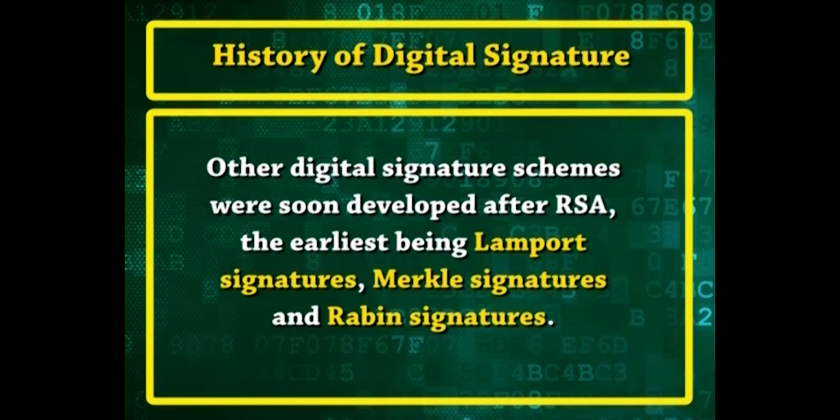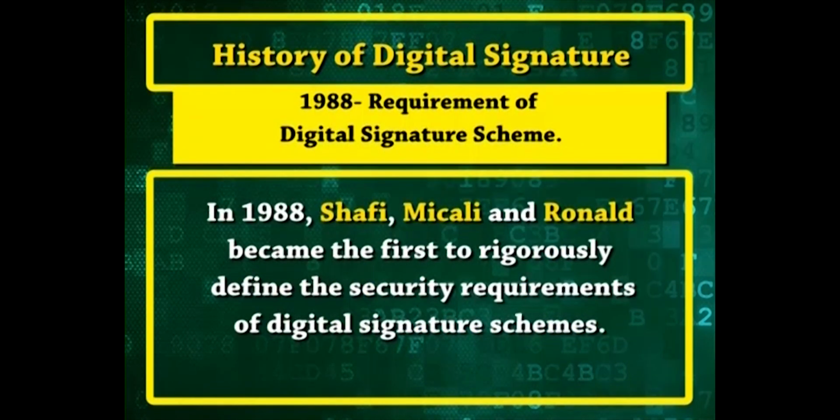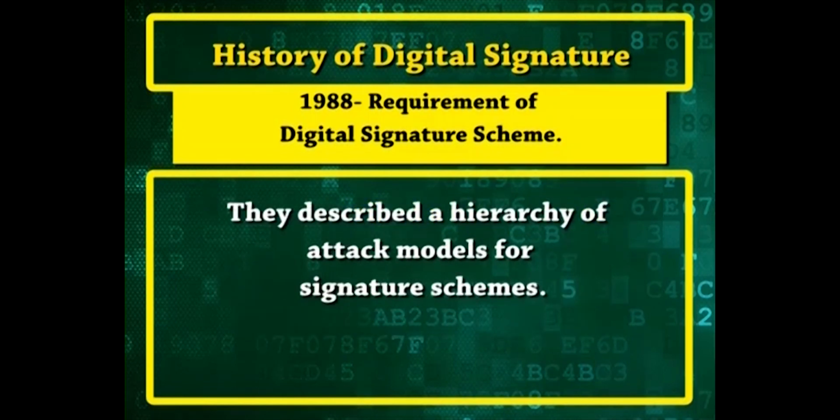Other digital signature schemes were soon developed after RSA, the earliest being Lamport signatures, Merkle signatures and Rabin signatures. In 1988, Goldwasser, Micali and Rivest became the first to rigorously define the security requirements of digital signature schemes. They described a hierarchy of attack models for signature schemes.